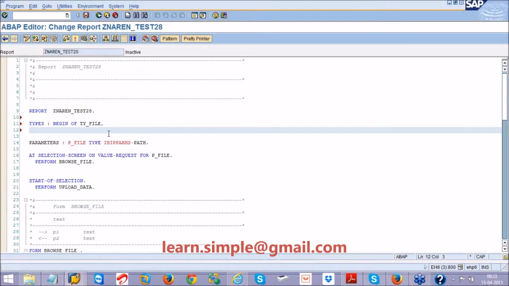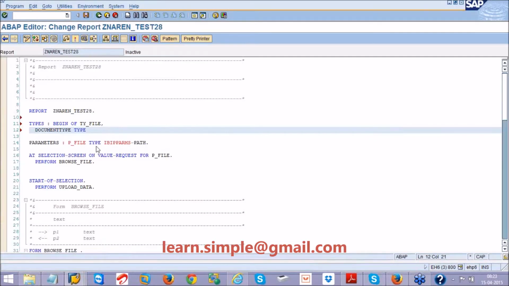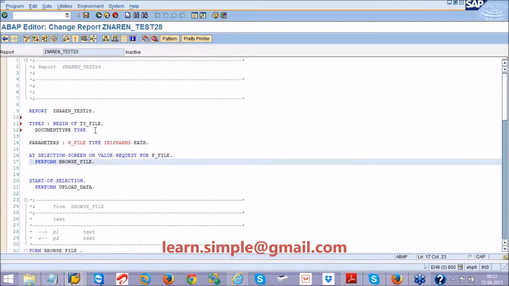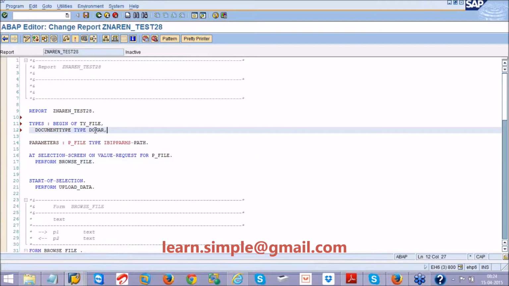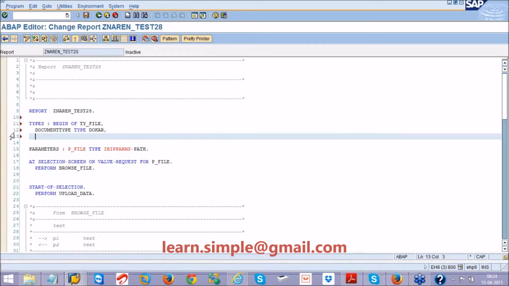So I should say first field is document type, associated type, same as that of my BAPI structure. So document type is there. This could be a document type. What else? Document number we are providing.